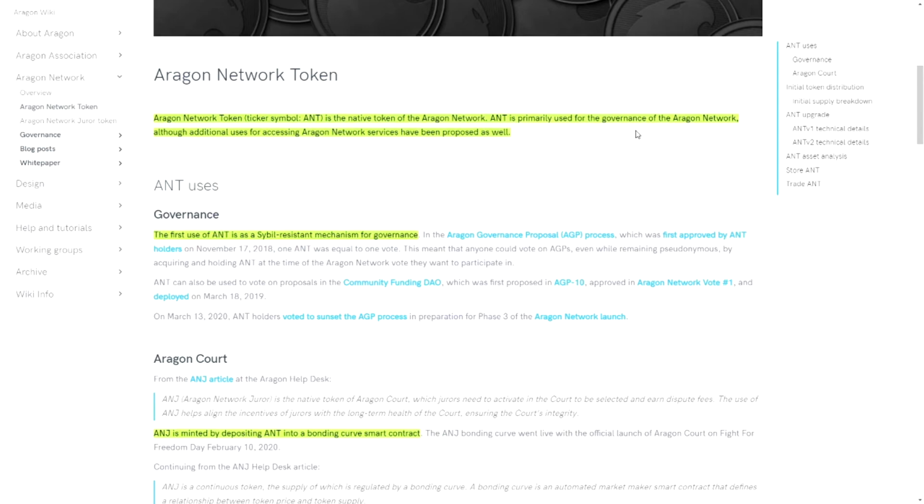So when we take a look at how ANT is used, because the usage of a token is of course very important to determine the value of the token itself. If it's not being used, then where is the value?